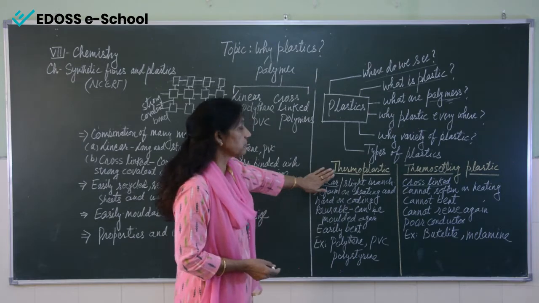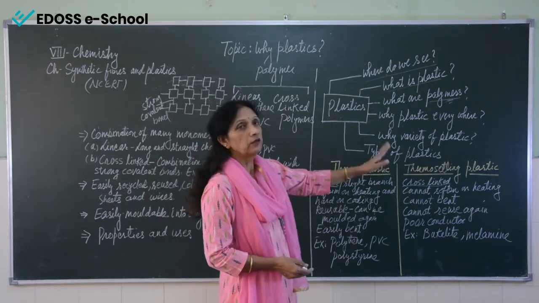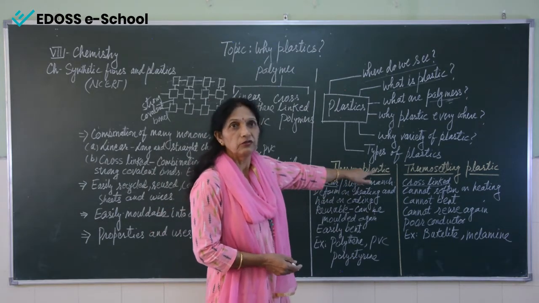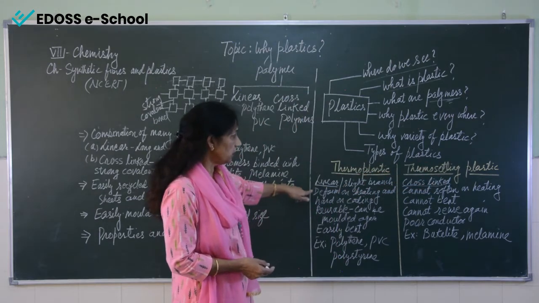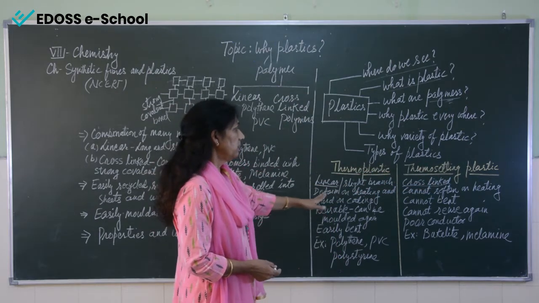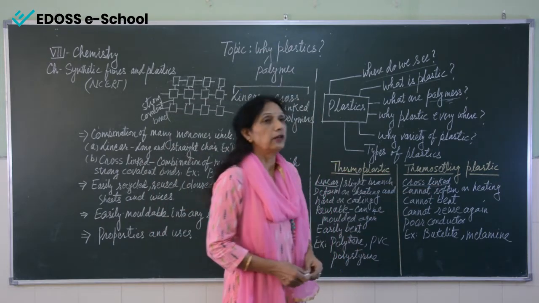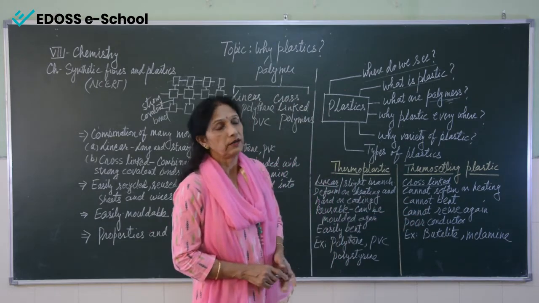So this is the second property, the difference between thermoplastic and thermosetting plastic. Thermoplastics are linear or slightly branched. These are cross-linked, and they cannot soften on heating, so we can say that they are poor conductors of heat and electricity.